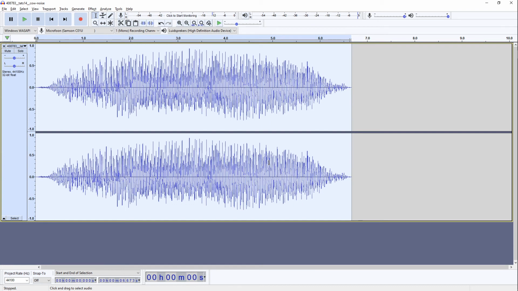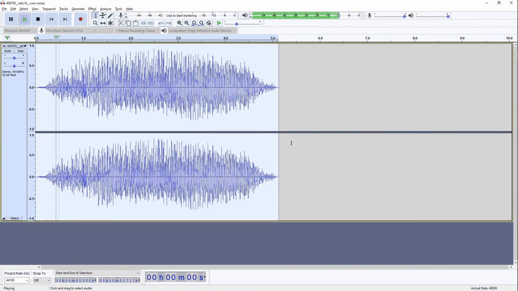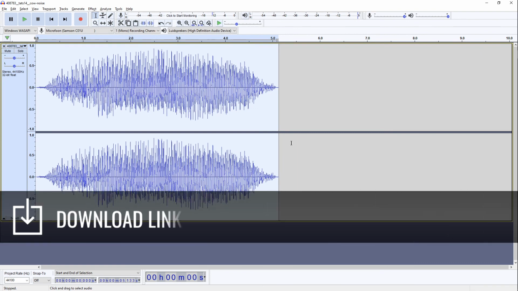Now you can tailor it to your personal needs a bit. You can say, I want it to go a bit faster, I want it to go a bit slower. And to do that, you just go to Effect, change speed. You can say, okay, well, I want it to be 1.3 times faster. So we try that. So that rounds it up pretty much for this sound effect.